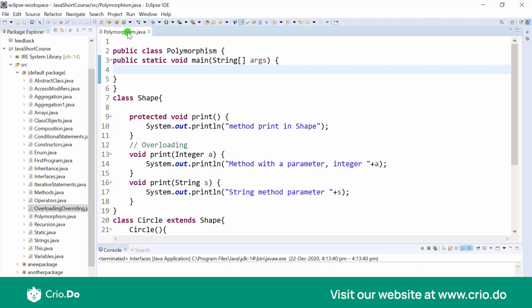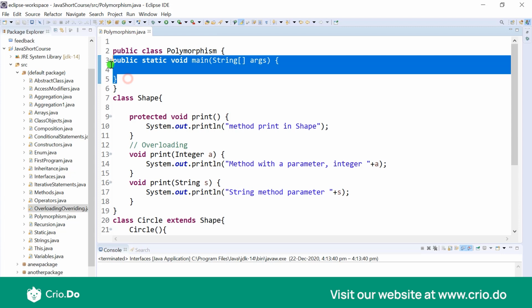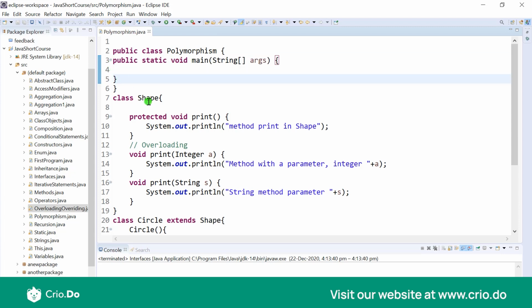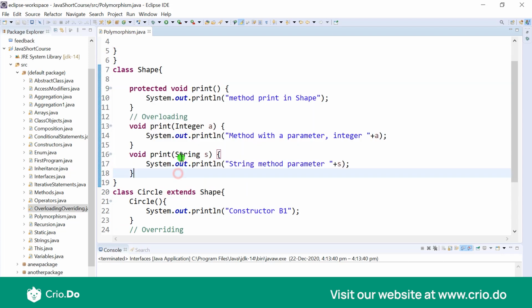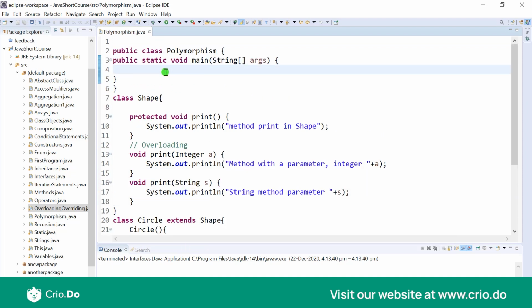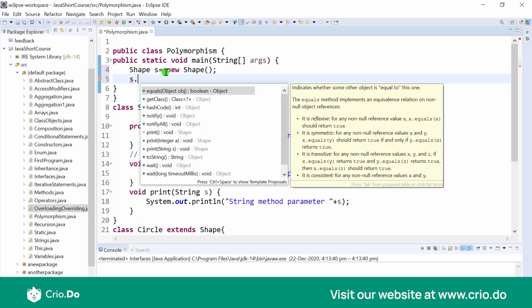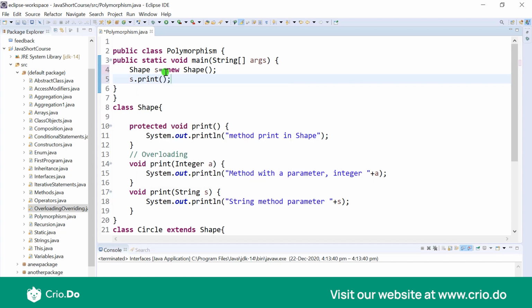For this, I created a new file called polymorphism, and in this I just created a new main, and we have a class called shape, and shape has a method called print, and this is going to simply give some output. And then we have overloading with print taking an integer a and print taking in a string s. You've seen something like this before. Now if I try to create an object of shape s equal to new shape, and now I try to call from s the method print. Now as I write print, it does not give any error because here the compiler knows which print to call.